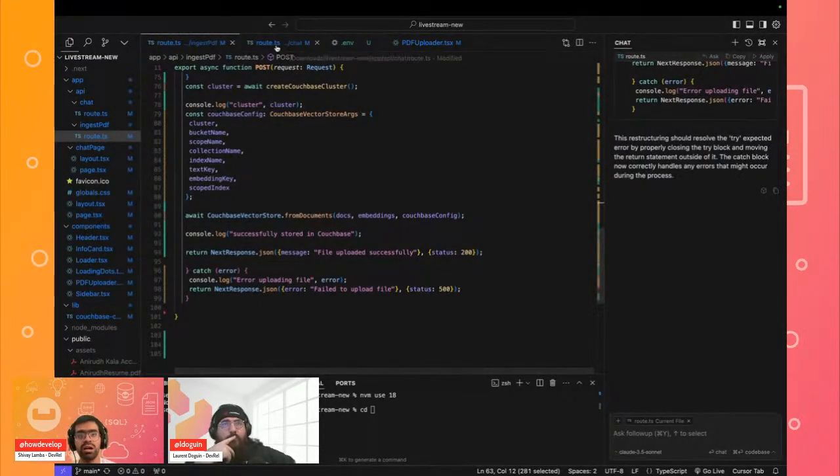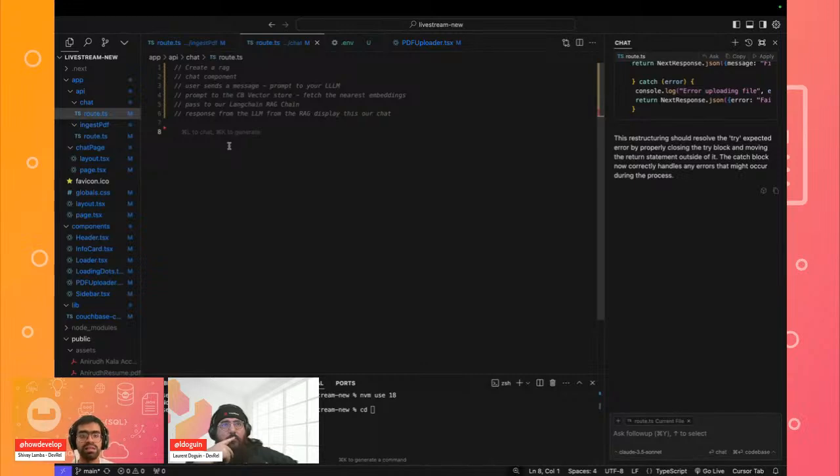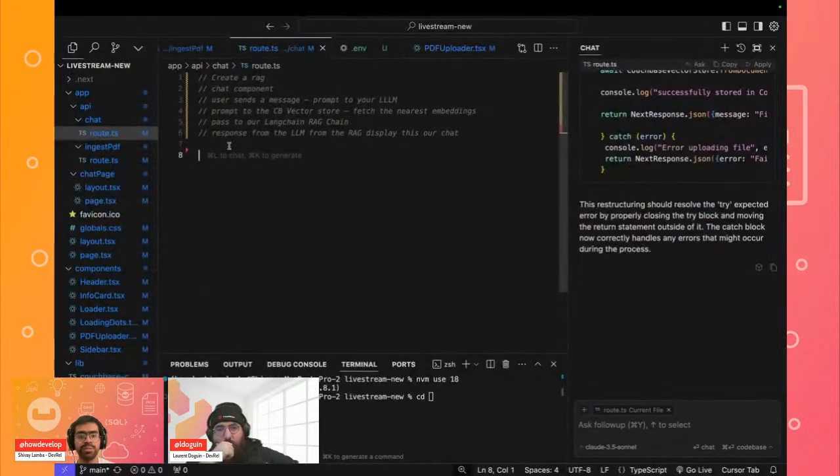Now, in today's session, where we left off was, and let me zoom in a bit further, we want to now work on our PDF. We have been able to store our entire PDF as embeddings inside of our Couchbase vector store. So what we now want to accomplish is creating a chat interface where we can chat with our LLM, any large language model that you might want to use, based on the content inside of our PDF.